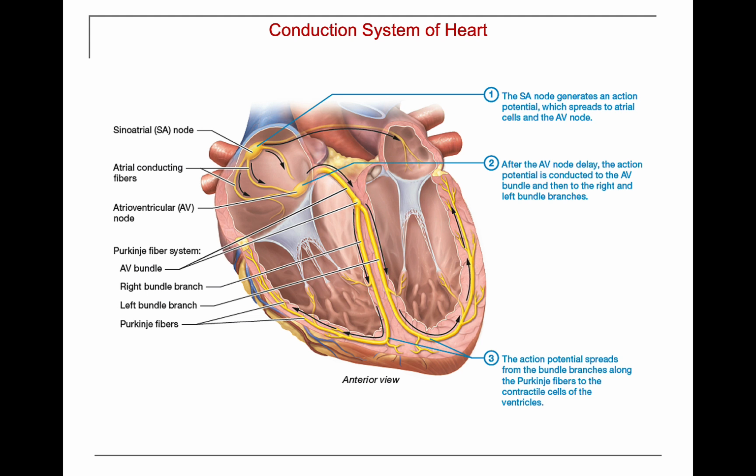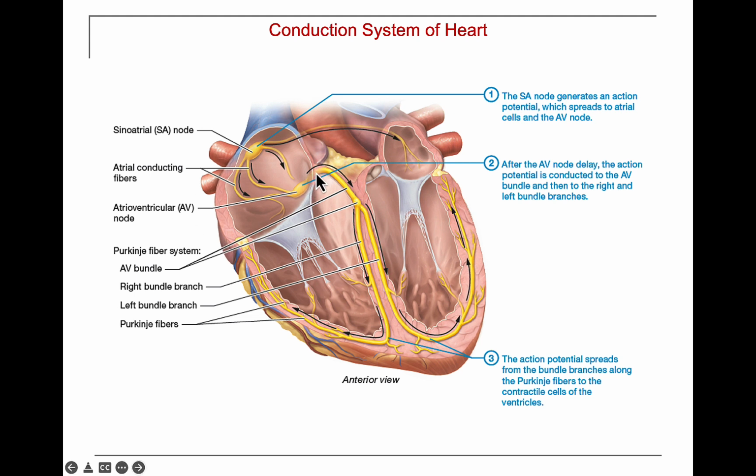In 50 milliseconds, the signals from the sinoatrial node will travel through gap junctions to all the contractile cells in the left and right atrium. Then it will get down to another little bundle of pacemaker cells called the AV, or atrioventricular node. These can spontaneously depolarize about 50 to 60 times per minute, something around there, but it's a little bit slower than the sinoatrial node. If the sinoatrial node were suppressed, then the atrioventricular node would take over as the pacemaker of the heart.